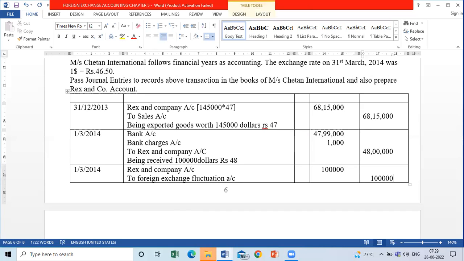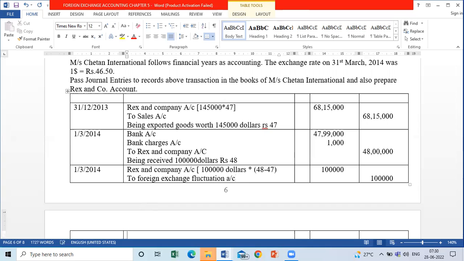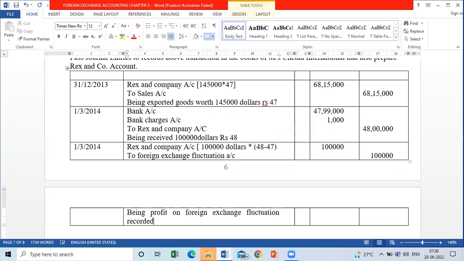So कहाँ से आया 1 lakh rupees? बच्चा $1 lakh multiplied by difference, 48 minus 47. Clear? Narration will be being profit on foreign exchange fluctuation recorded.